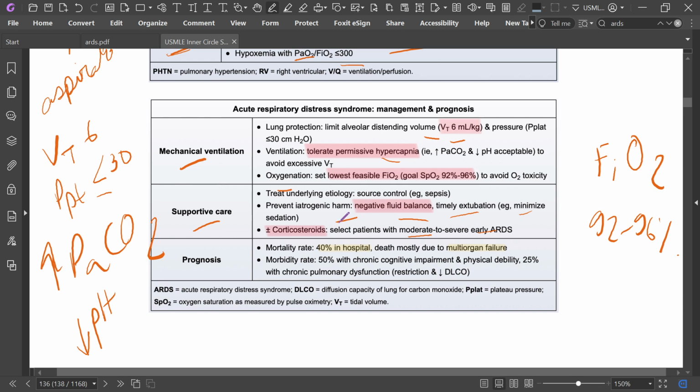So for ARDS, in mechanical ventilation, tidal volume should be 6, plateau pressure should be 30 or below. Ventilation is permissive hypercapnia, PaCO2 is high, pH is low, to avoid excessive tidal volume, and for oxygenation, set the lowest feasible FiO2.